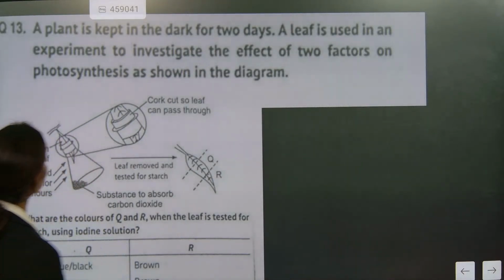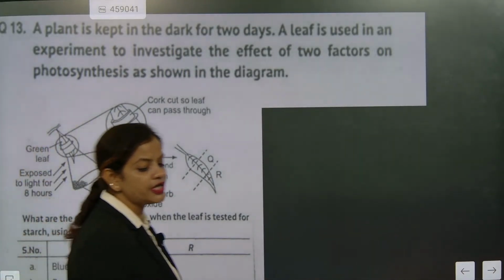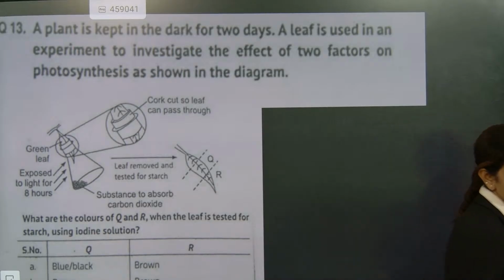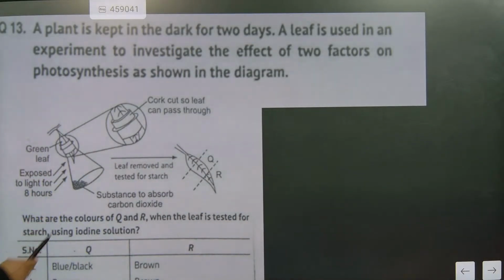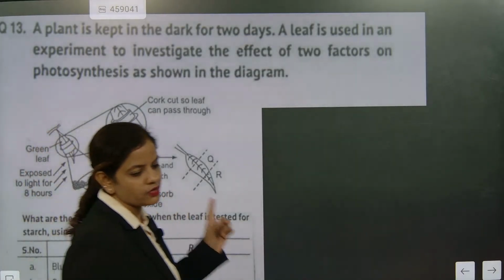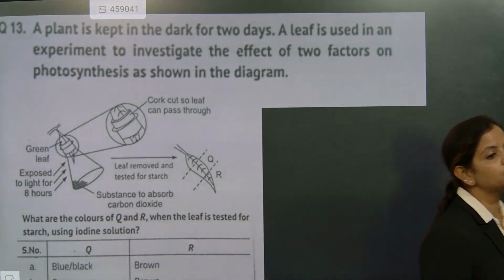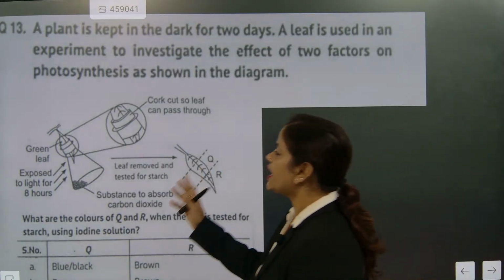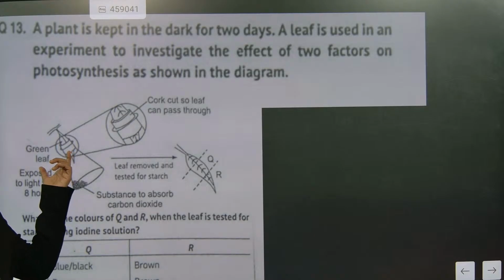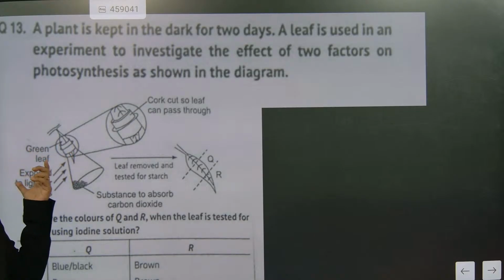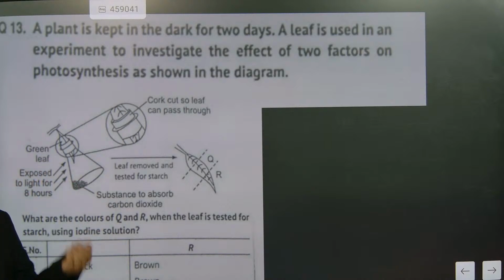So here, what is the question? Look here. Another thing is, if you are checking the carbon dioxide usage, KOH, what is it? Potassium hydroxide. Potassium hydroxide will absorb the extra carbon dioxide. And when potassium hydroxide absorbs the carbon dioxide, what will happen, beta? No photosynthesis will happen. And in the absence of photosynthesis, it will not show the blue-black color for iodine solution. It will not show that test. Understood or not?